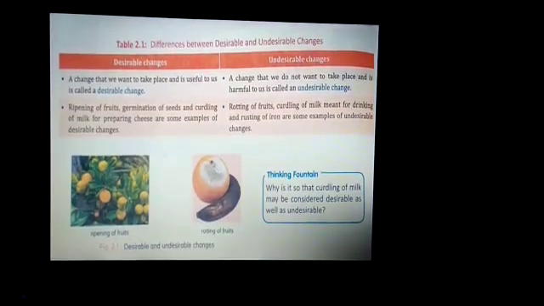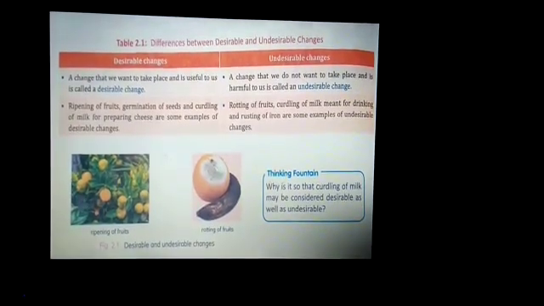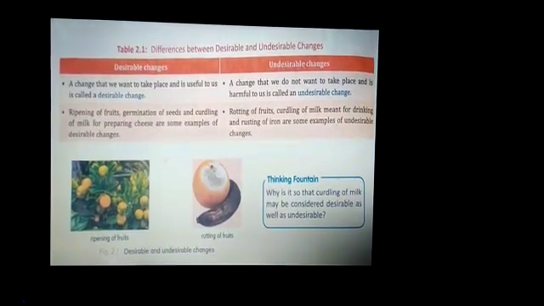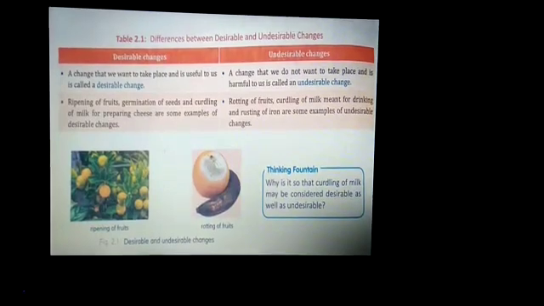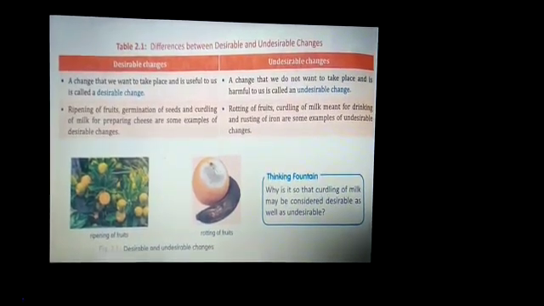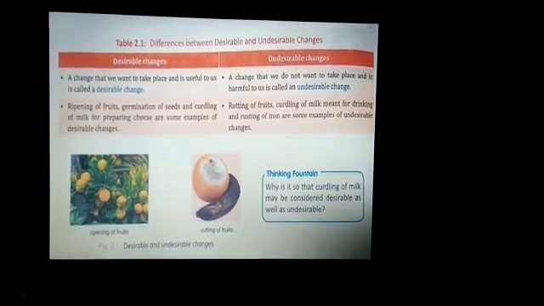Desirable change means a change that we want to take place and is useful to us, like ripening of fruits, germination of seeds, curdling of milk for preparing cheese. These are some examples of desirable changes.